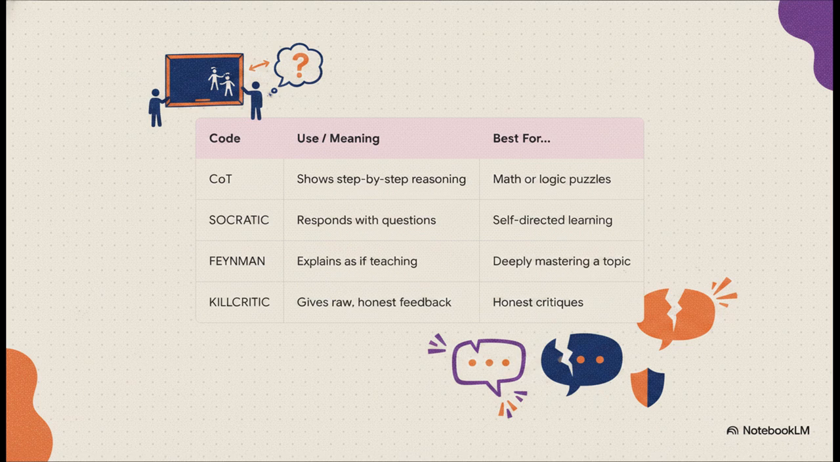And then there's Kill Critic. I love this one. It tells the AI to drop the polite act and give you raw, unfiltered, brutally honest feedback on your work. Sometimes that's exactly what you need.